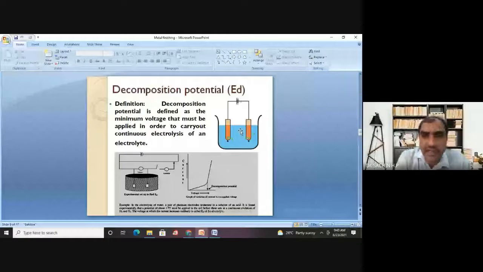So it means that when you supply a voltage equal to 1.6 volt, because the decomposition potentials of copper sulfate and zinc sulfate are different, if you supply the voltage corresponding to only copper sulfate, then even though the solution contains copper sulfate and zinc sulfate, selectively you can do the deposition of only copper, leaving behind zinc as such. Zinc sulfate will not undergo electrolysis because the supplied voltage is not sufficient to do the electrolysis of zinc sulfate. That's why we can selectively deposit copper even though the solution contains copper as well as zinc.